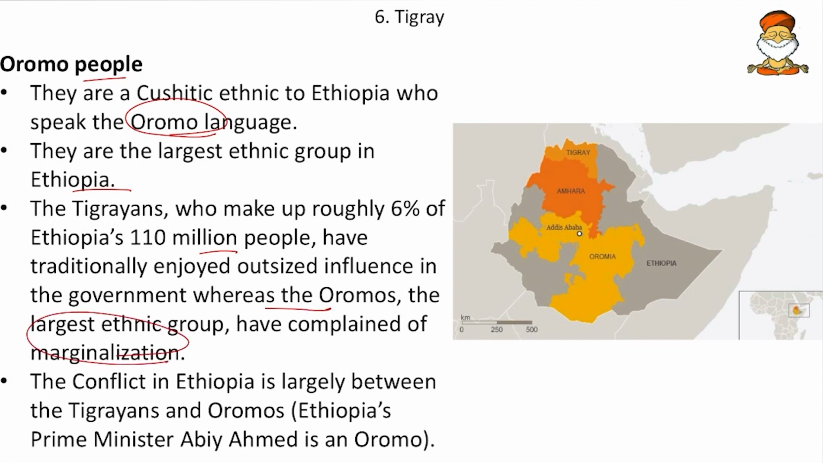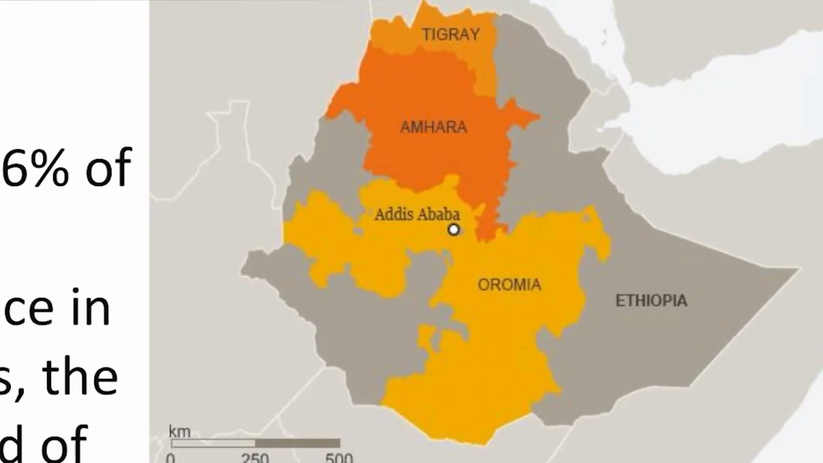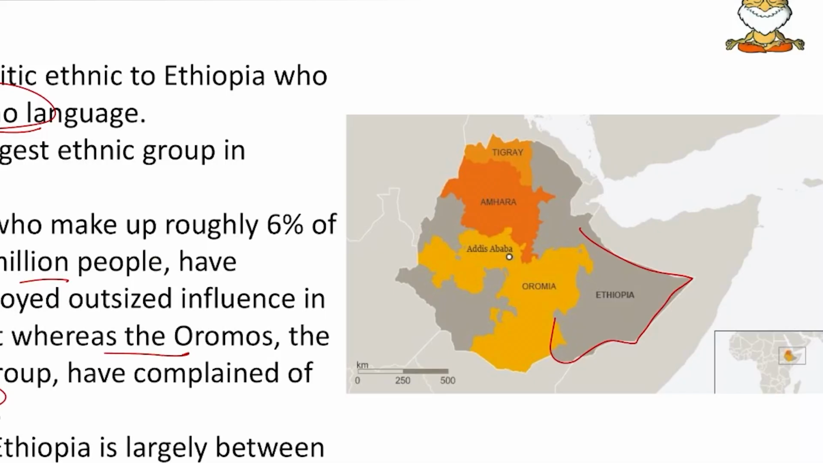So here the majority community is being marginalized, and the conflict in Ethiopia is largely between the Tigrayans and Oromos. And Ethiopia's Prime Minister, Abiy Ahmed, is an Oromo. So here, friends, the Oromos have been fighting to eradicate marginalization and they have been protesting. So here we can see the Tigray, then Amhara, then Addis Ababa, then Oromia and other regions. And remember, friends, Ethiopia is a landlocked country. From all sides, it has land covered.